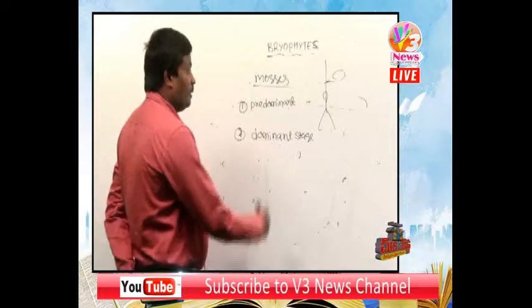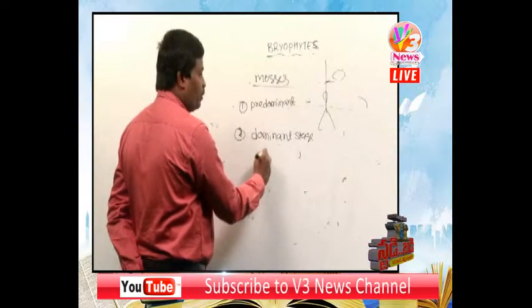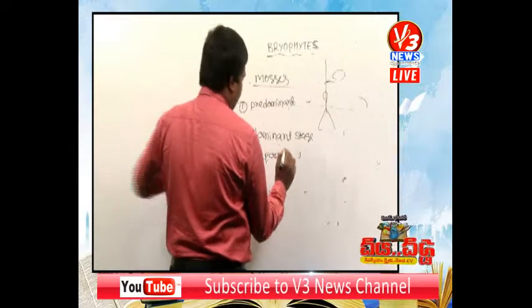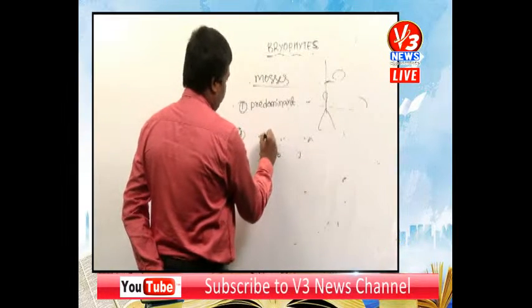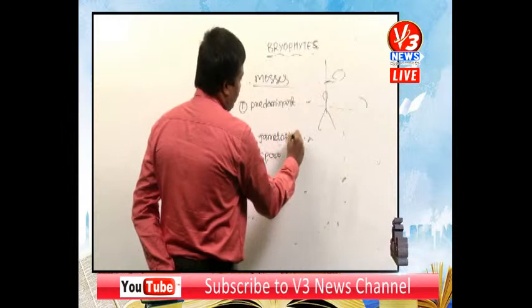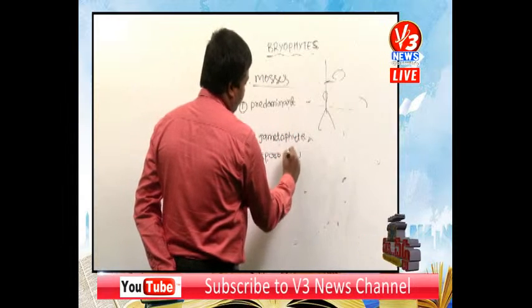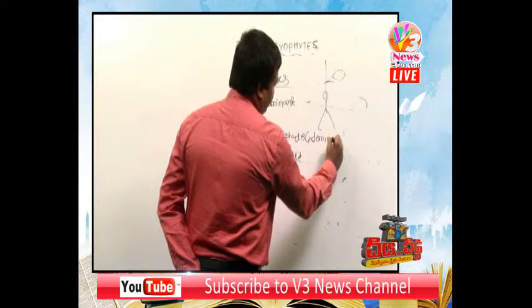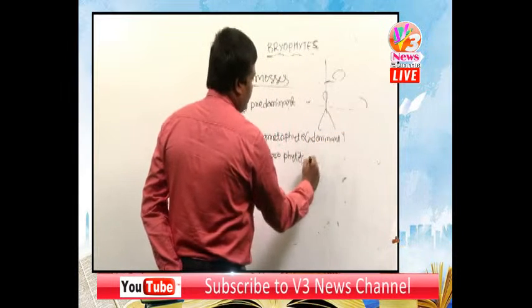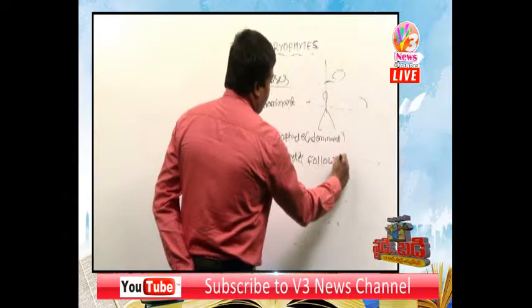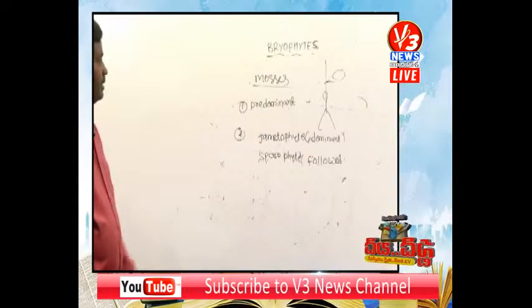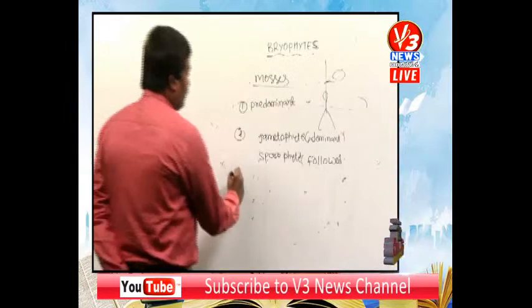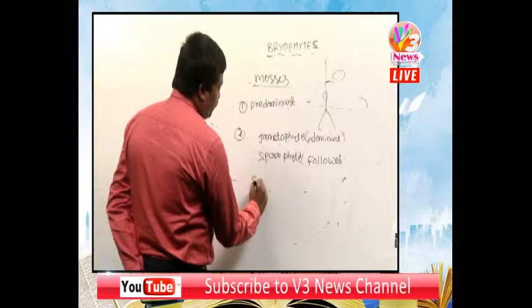Very, very important: in mosses, the dominant stage is the gametophyte, followed by the sporophyte. Gametophyte is the dominant stage.